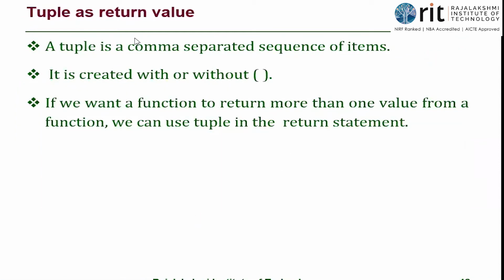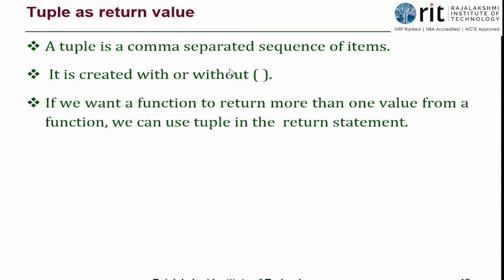Tuple as a return value. Okay, so a tuple is a comma separated sequence of items. It is just the definition that is given here. It is created with or without round brackets. So this has to be understood. In the very first class, I was telling about this. I even showed an example. So when I did not have the brackets also, that was considered to be tuple.